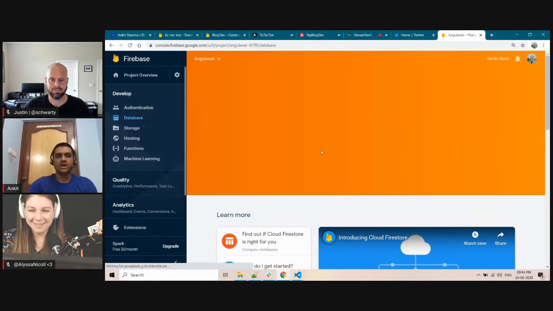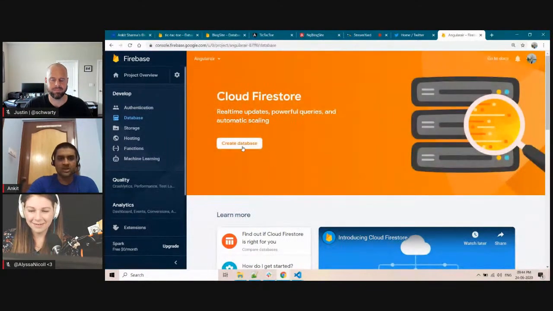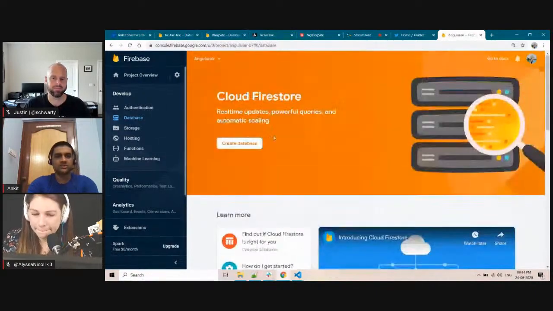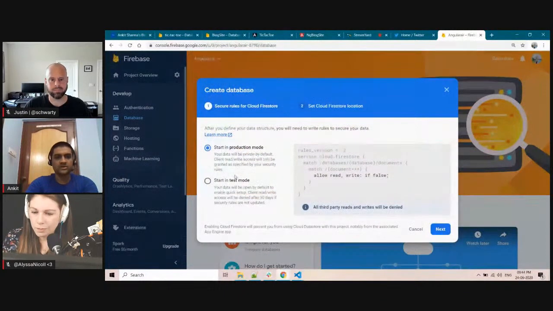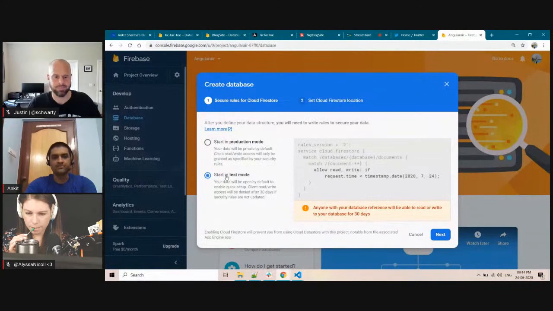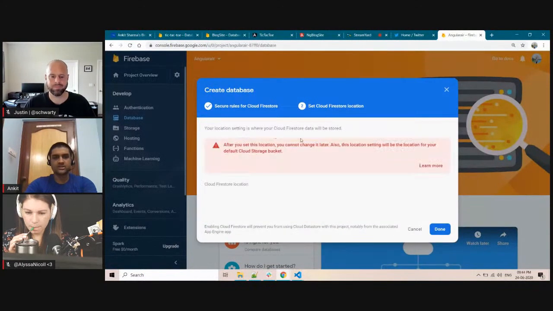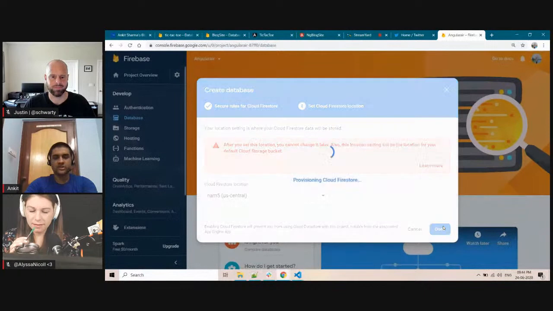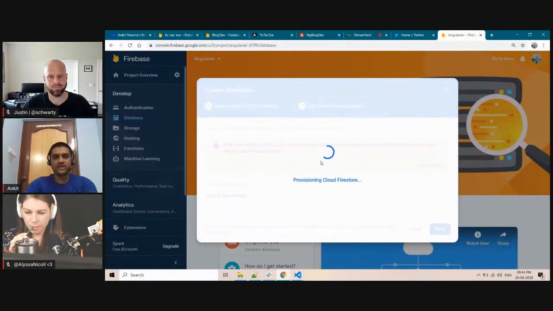Firebase provides two options. You can click on create database, and there will be an option to select the type of database. Here you can select Cloud Firestore database. There's an option to start in production mode or start in test mode. I'm going to start in test mode, because for production mode we have to do some extra configuration, and in the interest of time I'm going for test mode. You click on next, and you can select any location which is near to you. Click on done, and your database will be created.